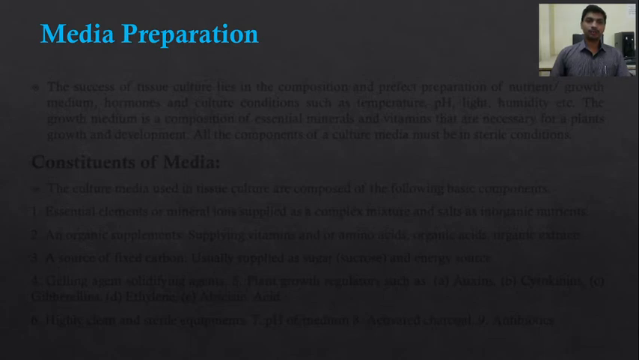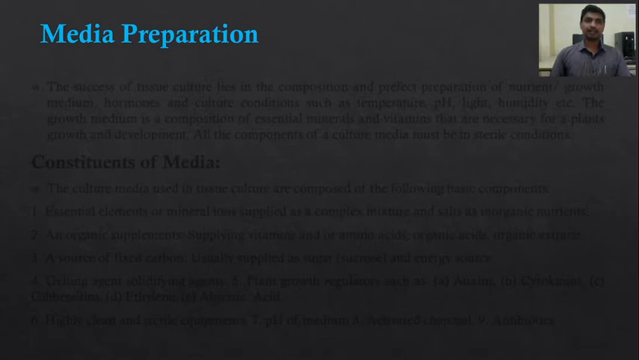So for plant tissue culture we use different parts of the plant that we call the explant. The explant may be a piece of the leaf, stem, it may be the node, the embryo, the pollen, anther, ovule, ovary. So any part of the plant that is used for inoculation on culture media for plant tissue culture is called the explant.